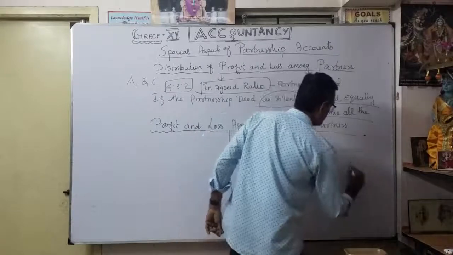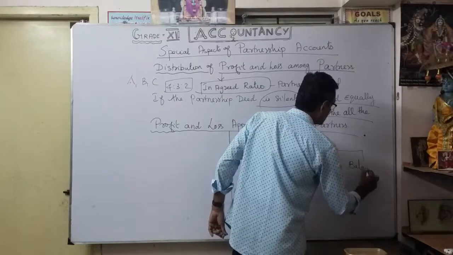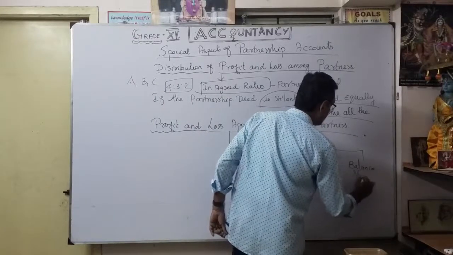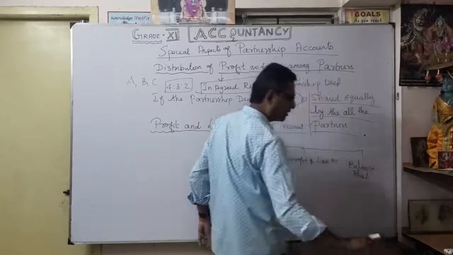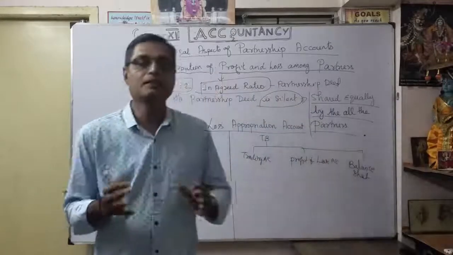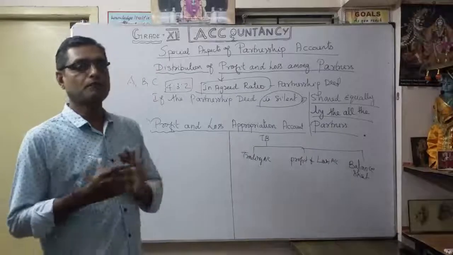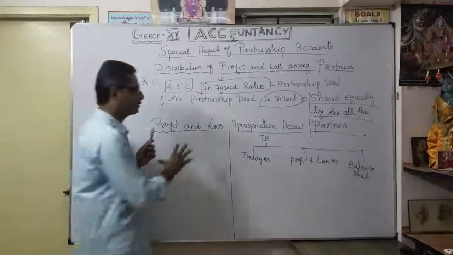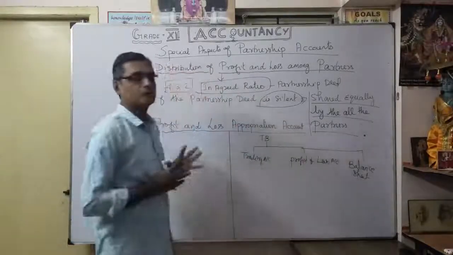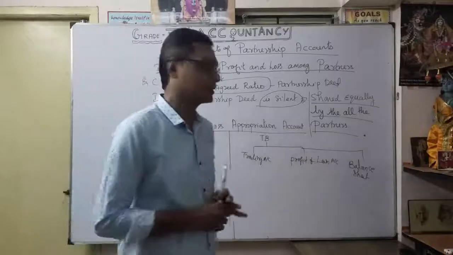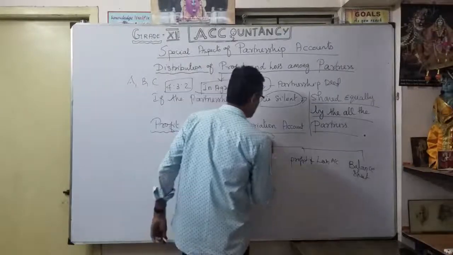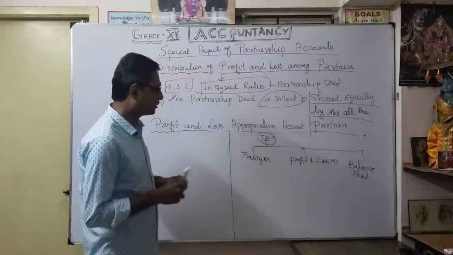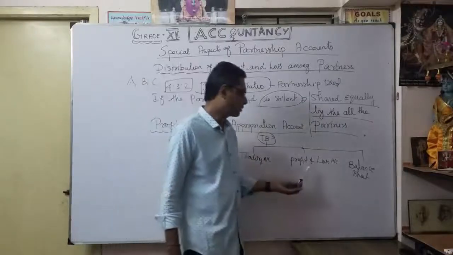Then we are going to prepare the balance sheet. These are the three financial statements we prepare, based upon our trial balance.